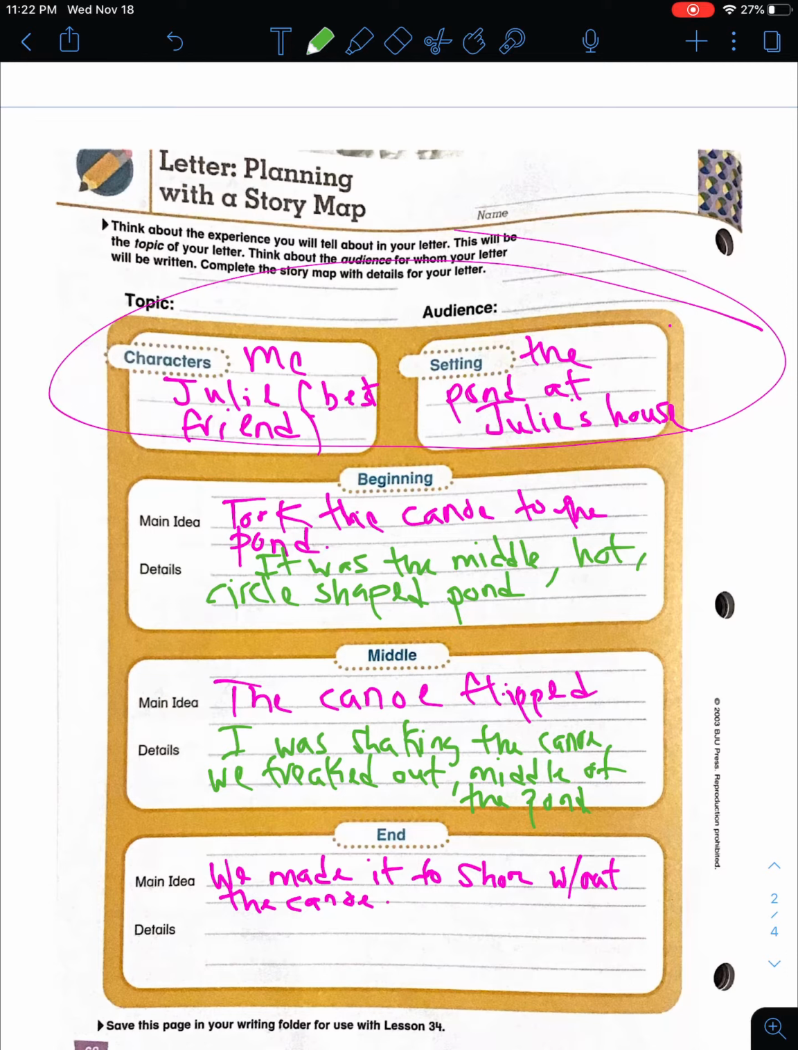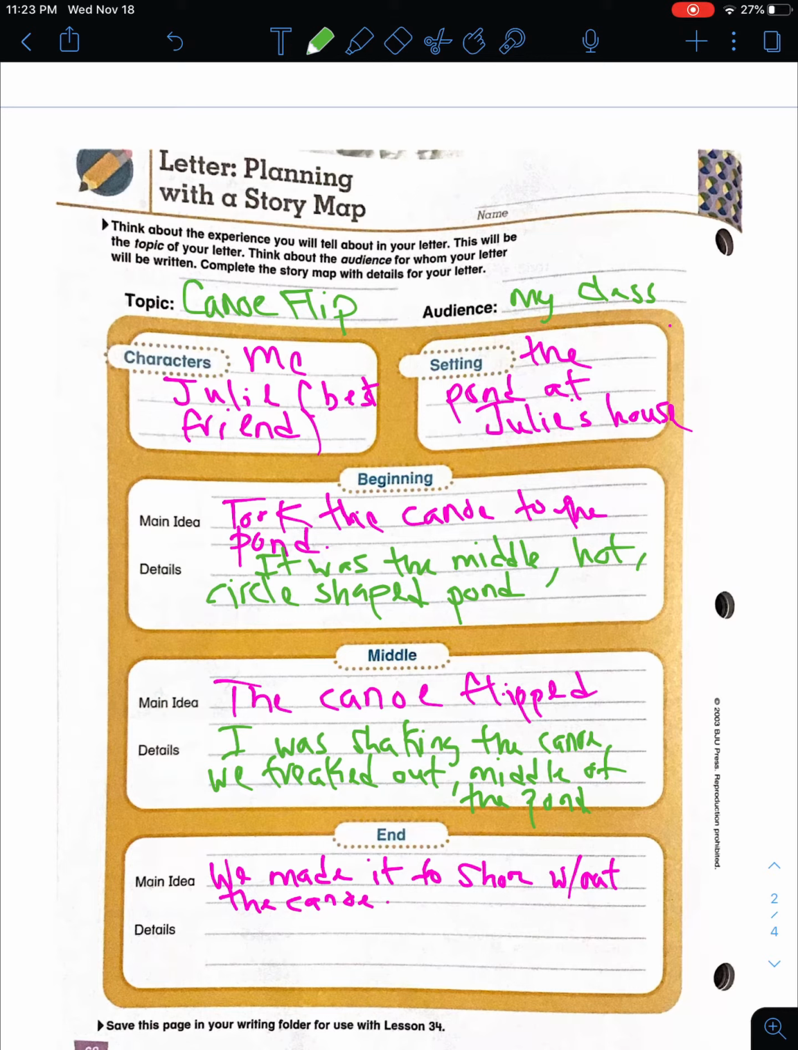I forgot to write that up here. So make sure when you write your topic, you write, I'm just going to write canoe flip. Alright, because I don't have a lot of writing. Alright, and then my audience will be my class. So I'm writing it for my students. Okay? Alright, so we made it shore without the canoe. Back at the bottom here.